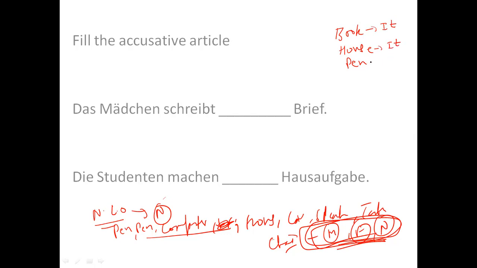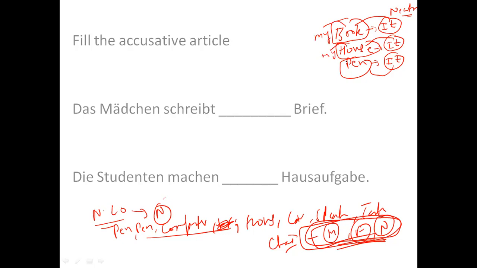I have a pen, it is red in color. So in English, I have written it for book, for house, and for pen. That means for all the non-living objects, in English I should say it only. That means neutral. But if I talk about Hindi,